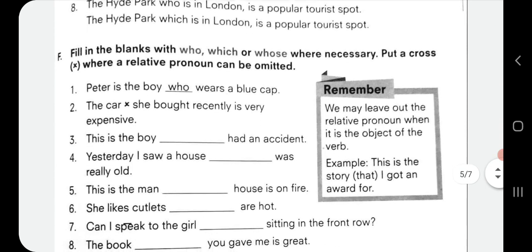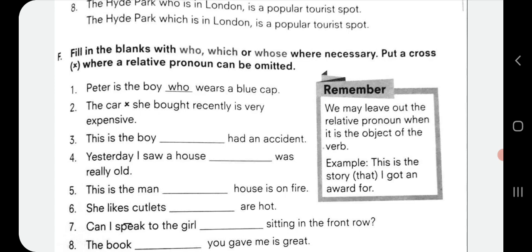Next exercise. Fill in the blanks with who, which or whose where necessary. Put a cross where a relative pronoun can be omitted. See here in the box, remember, we may leave out the relative pronoun when it is the object of the verb. For example, this is the story that I got an award for. So here we can just leave out the pronoun which is given in the bracket. This is the story I got an award for.